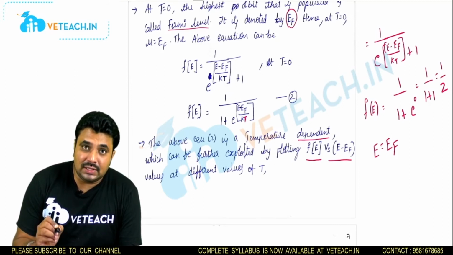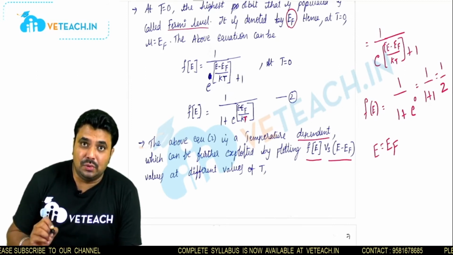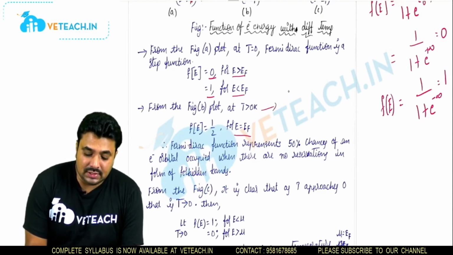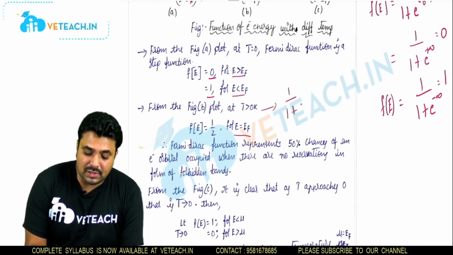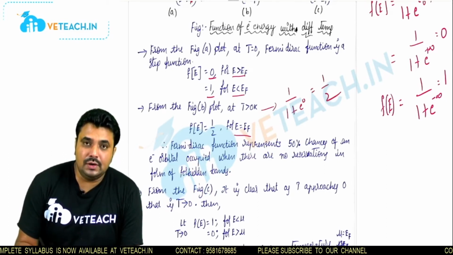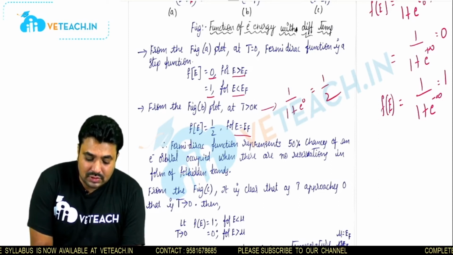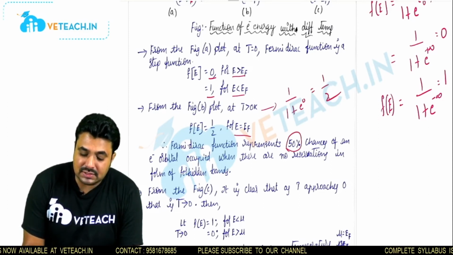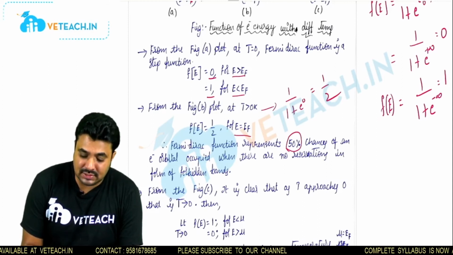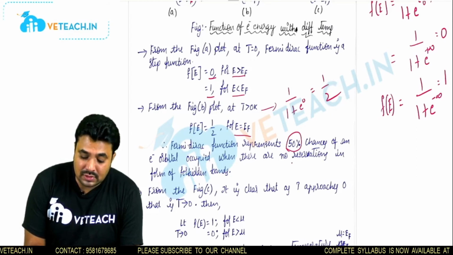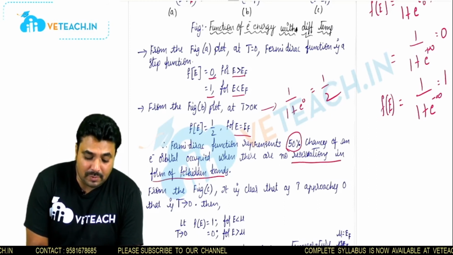This case is for the temperature greater than 0. For the second case we have studied that it is 1/(1 + e^0), which equals 1/2. You can see here the Fermi-Dirac function represents 50% chance of an electron orbit being occupied when there are no reservations in the form of forbidden bands.